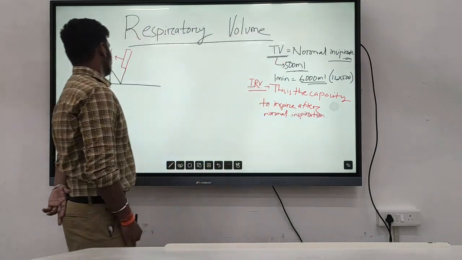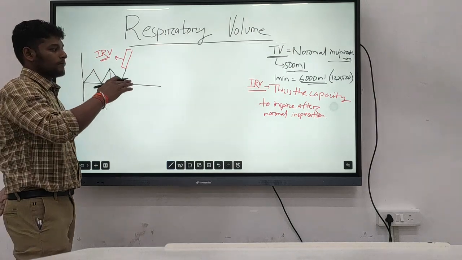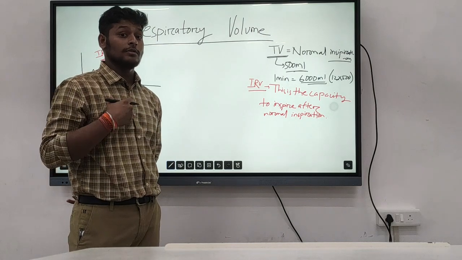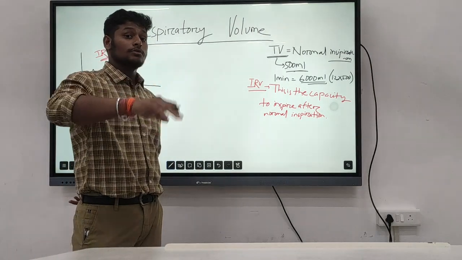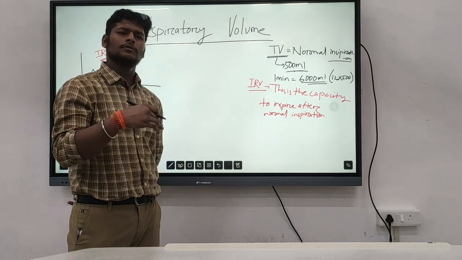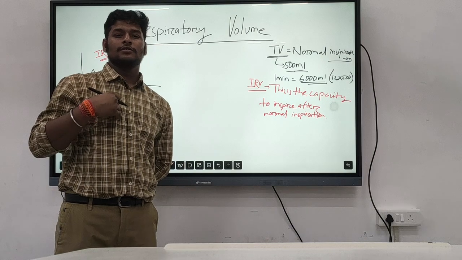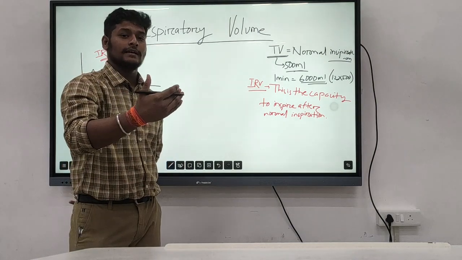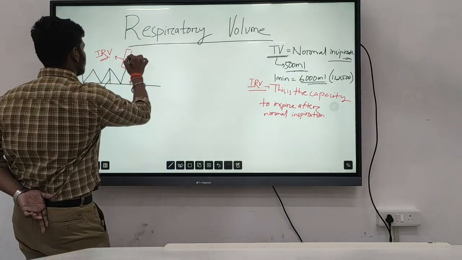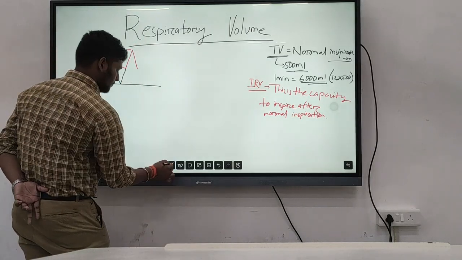We can do IRV, the inspiratory reserve volume. So our lungs have the capacity to take in air after normal inspiration. Our lungs also have the capacity to exhale the air that is present inside our lungs after normal expiration. So this is the IRV.